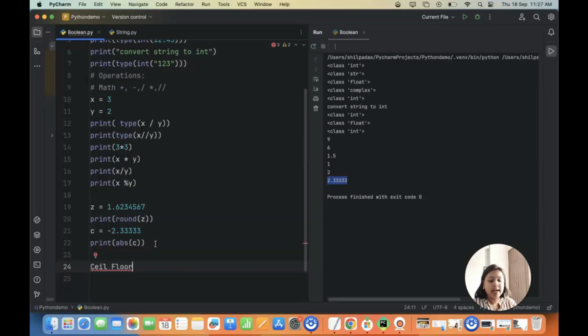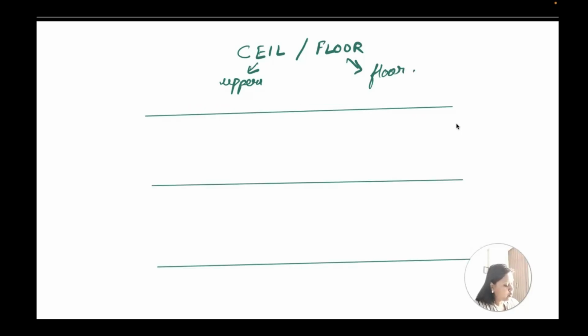So let's go ahead and see what is a ceil and what is a floor. Ceil means the upper ceiling, if you think about that, and floor means the floor on which you are, right? So here we have our floor, then here we have the mid value, and then we also have the ceil.